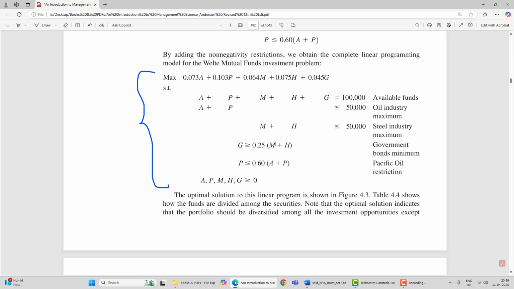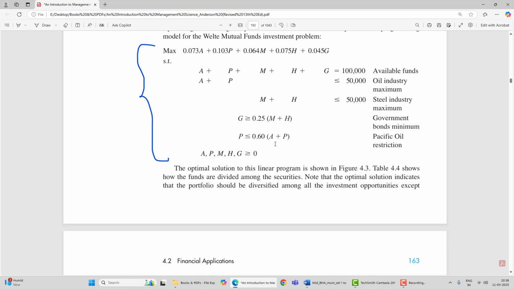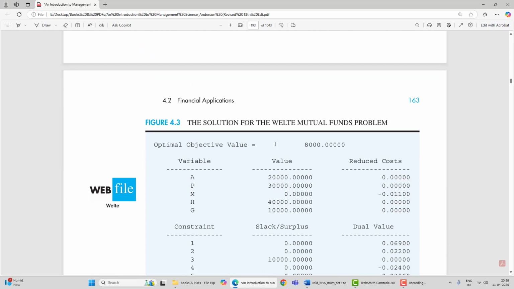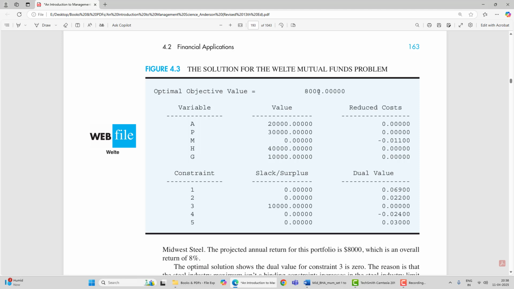So when you solve this in the solver with the linear programming method, you get these results. So this is the portfolio investment solved using the LPP solver, LPP in Excel Solver. Thank you.